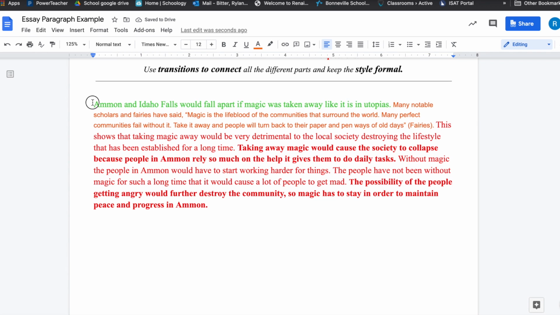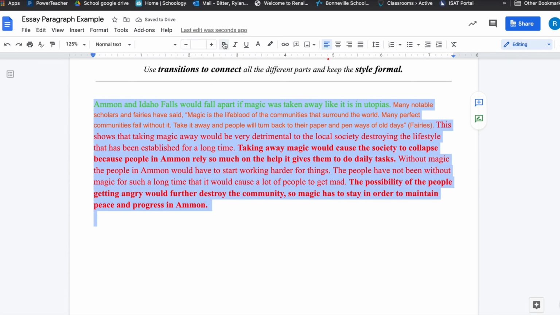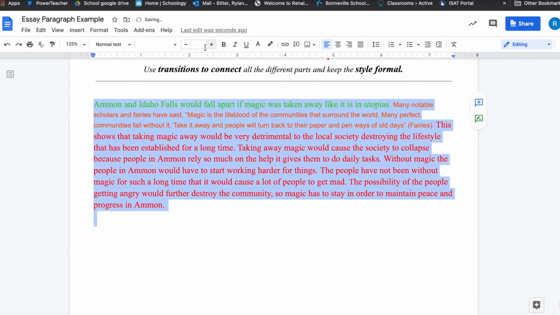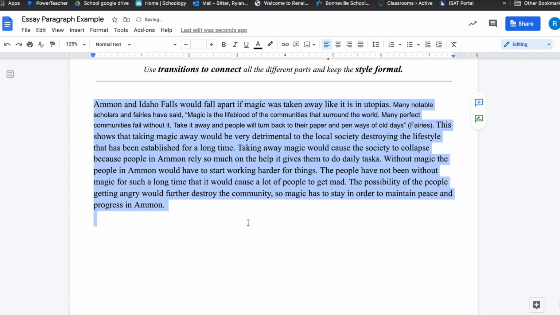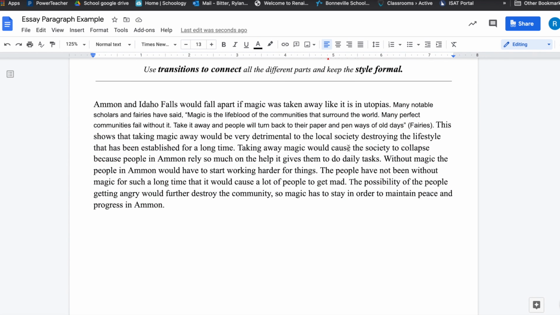Now, all I have to do is just select everything, make sure that it is not bold, and change the font text color to black. And there's your paragraph. All you have to do now is read through, edit for transitions and formal language, make sure that it's clear, and if there's anything that's unclear, to make that clear again, and your paragraph is done.